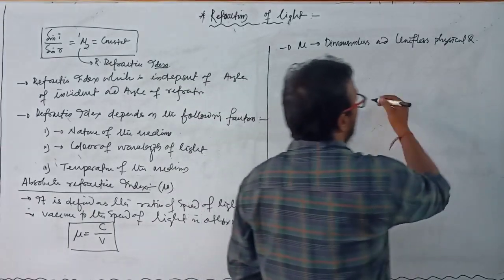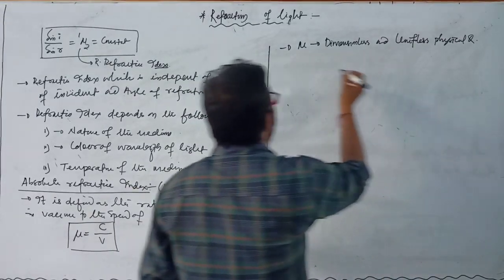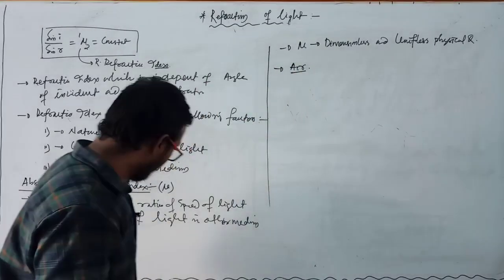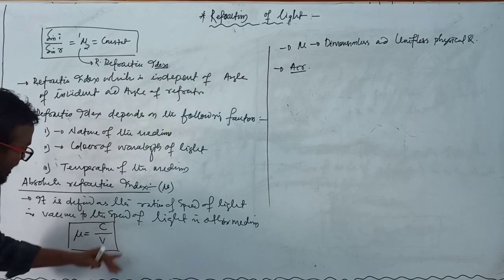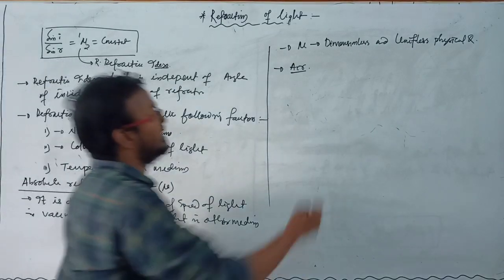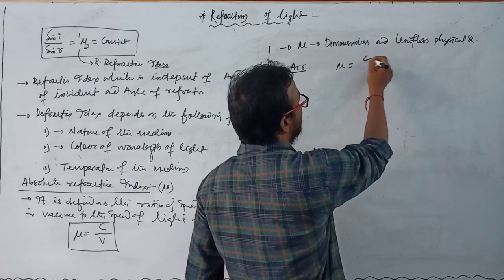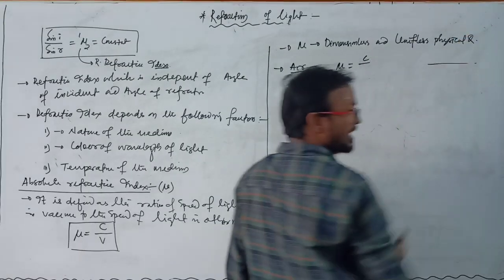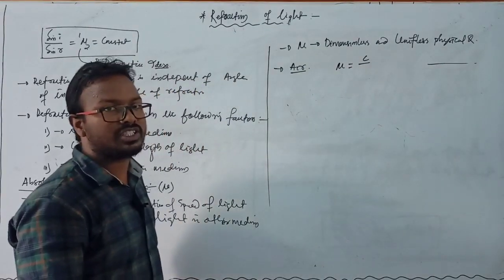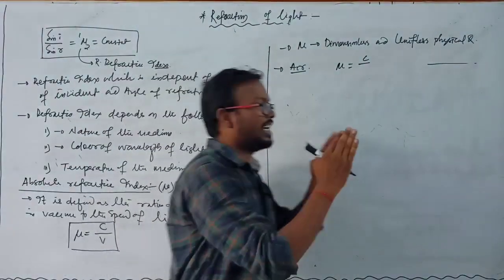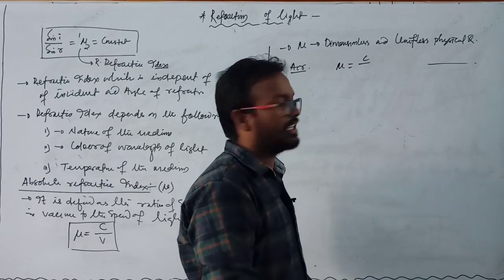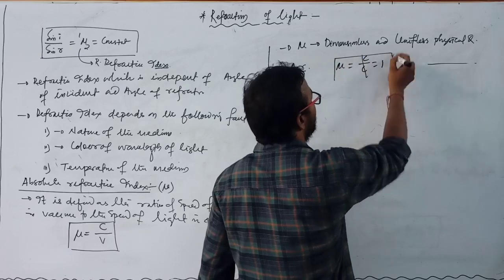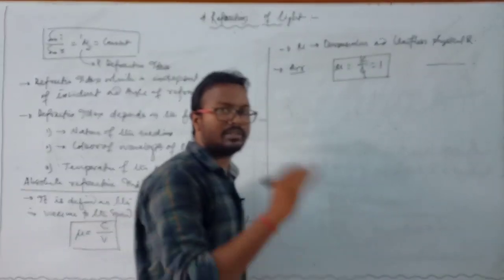Suppose there are two media, or suppose light is traveling in an air medium. At that time the absolute refractive index will be mu equal to C by V. If light travels in one medium only, which is a constant quantity, its path is a straight line path. So at that time mu equals C by C, and its value is 1 for vacuum.